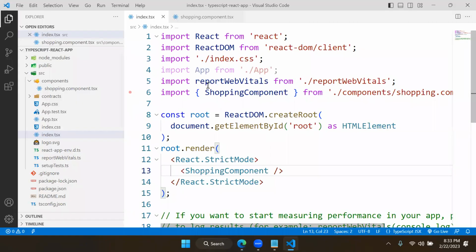There is no change. Everything is the same. Only the component file name is TSX. Now, how to work with the data? We will see that here now. That means now what we will do is, we are expecting data to come from an API. Whatever data comes from the API, we have to fetch that and display it.